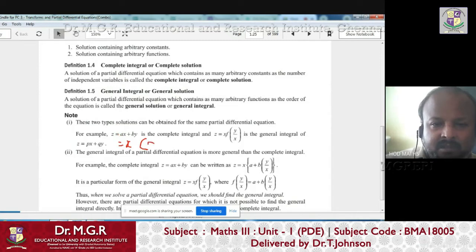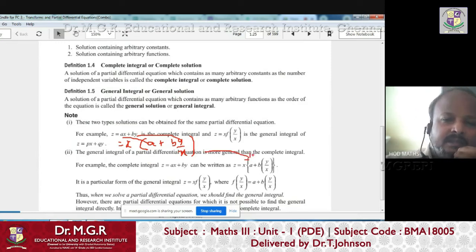It will be of the form a plus b y by x, right? So in this complete solution, I take x outside. So a is inside and by is inside. Since I take x outside, it is of the form a plus b y by x. That is like this. A plus b y by x, right?